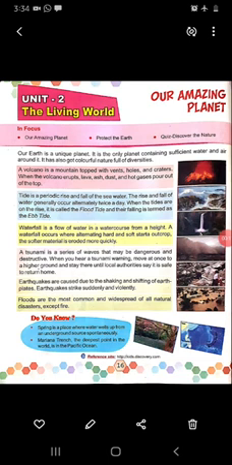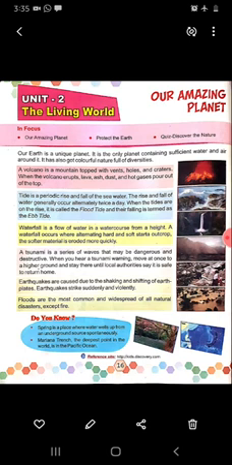Living world. Okay, in this chapter we focus mainly on three points. First, our amazing planet. Second, protect the earth. And the third one, quiz discover the nature. Okay, and we will also solve some exercises related to these topics. So one by one we will discuss all the points.